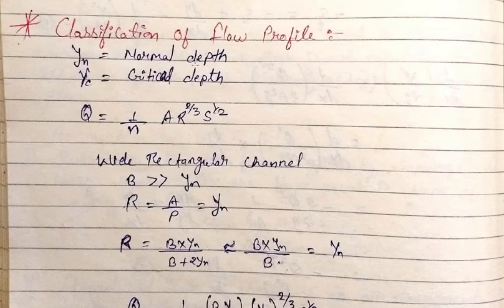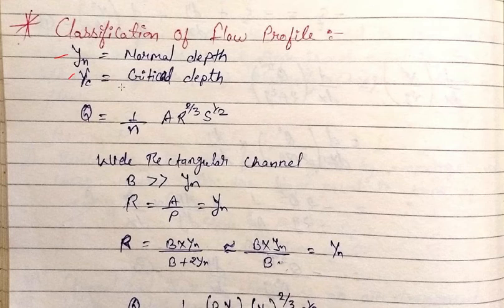Hello class, today we discuss the flow profile. So here is the classification of flow profile. In the flow, there is a critical flow, a subcritical flow and a supercritical flow. The normal depth is indicated by yn and the critical depth is